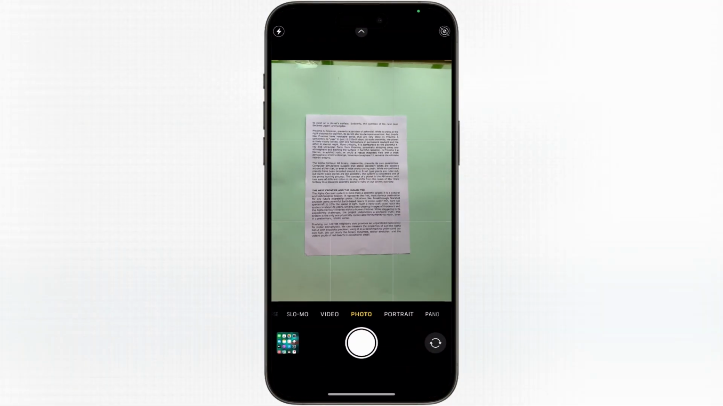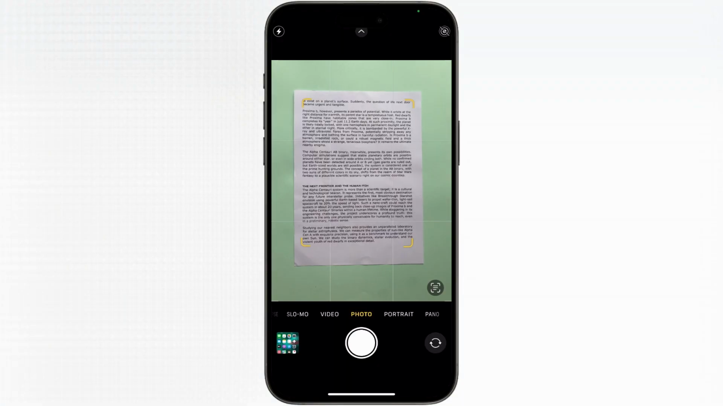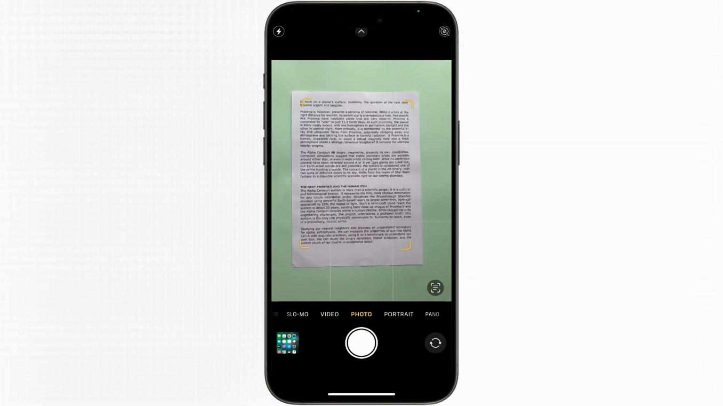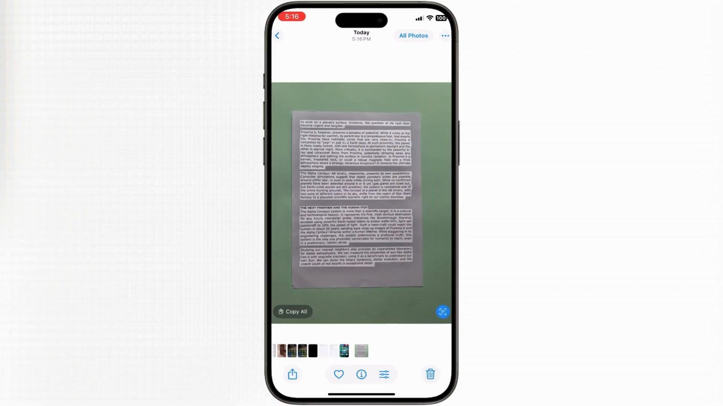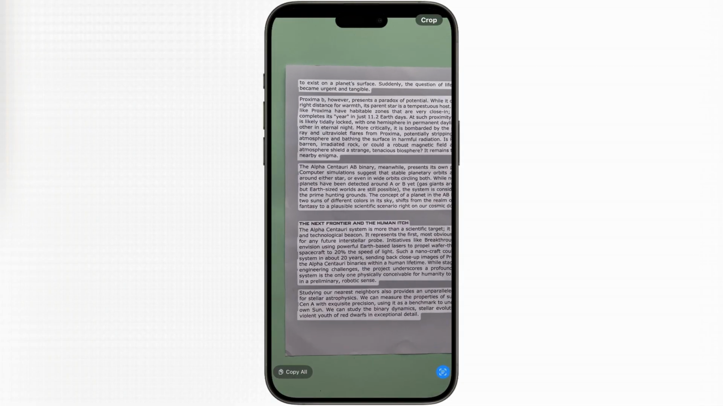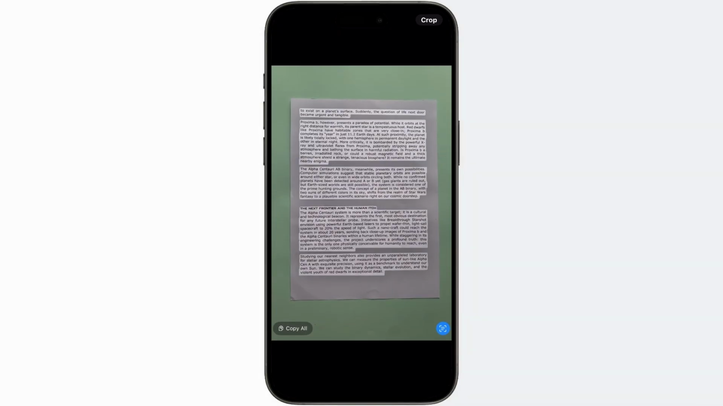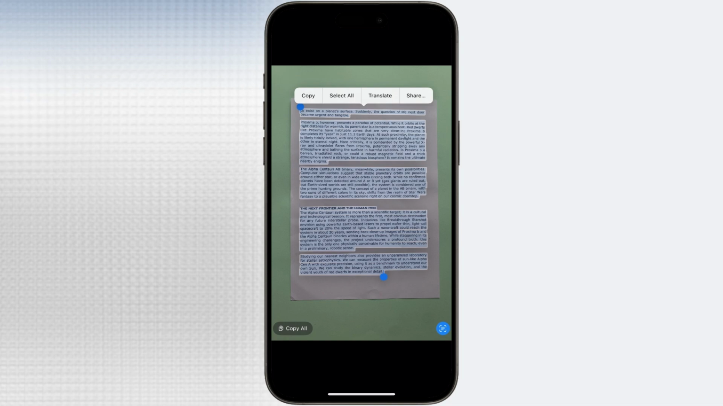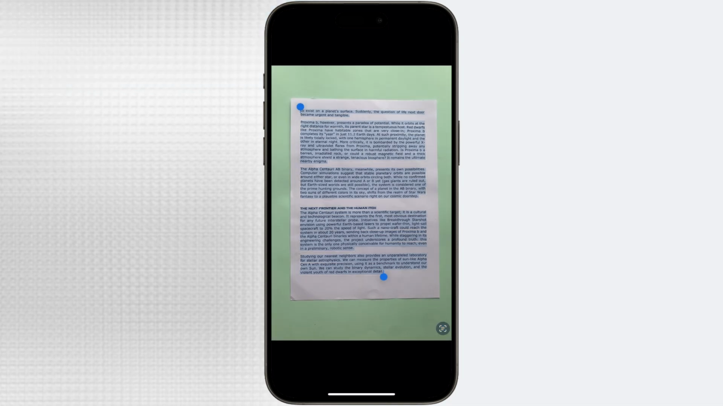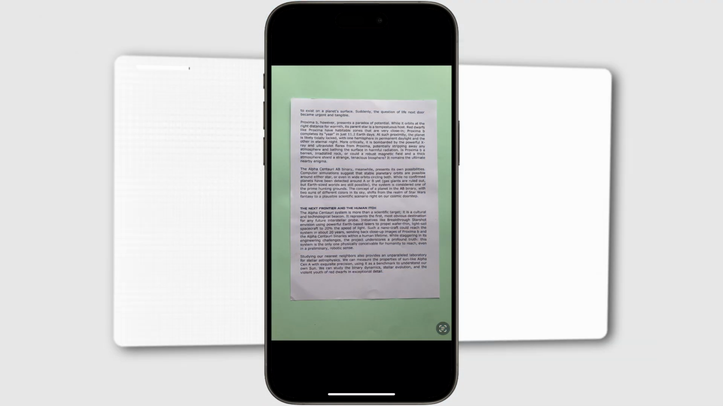The process is generally the same. You open the app, point your camera at the document, and take a picture. The app then processes it, and with a tap, you can extract all the text, saving it as a new, searchable PDF or copying it directly. It's perfect for receipts, notes on a whiteboard, or any physical paper you need to digitize quickly.